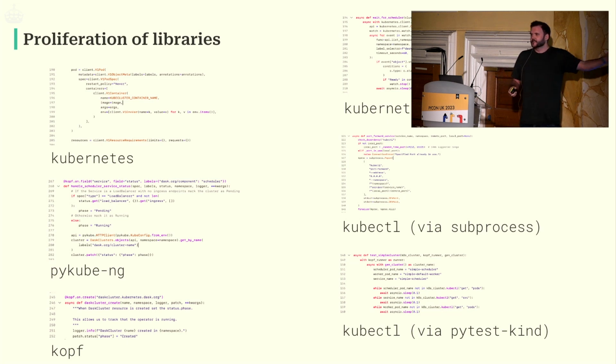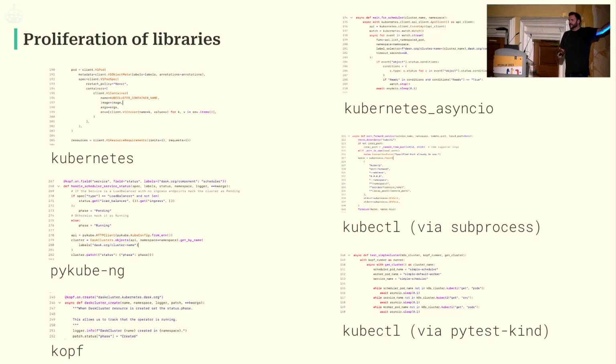Now, I don't expect you to read these code snippets, but this is just to highlight, these are 6 places that I chose from within the Dask Kubernetes code base where we interact with the Kubernetes API, and each one of these uses a different dependency, each one of which has a different auth flow, so they're all authenticating independently with Kubernetes, not necessarily consistently, even though we're interacting with the same Kubernetes cluster. We can have all sorts of funky edge cases and bugs, just because we're doing so many different things. Now, some of these libraries are Python libraries, like Kubernetes and PyKubeNG.